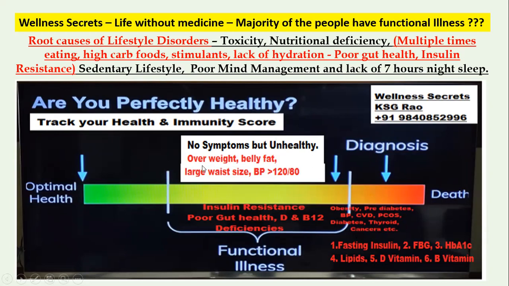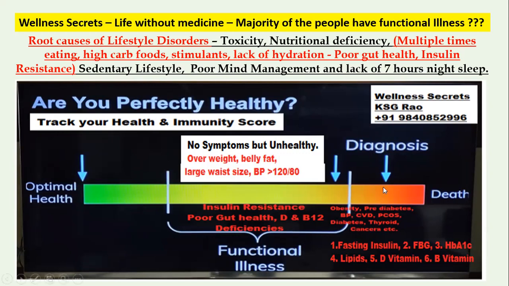How? Anybody who is overweight, has high belly fat and large waist size, and blood pressure above 120 by 80, is bound to be having insulin resistance, poor gut health. Nowadays, D vitamin and B12 deficiency is very high, because these blood tests are not generally recommended. They are also very expensive. Most of these health check packages do not include these two tests. With the result, many of the people have it.